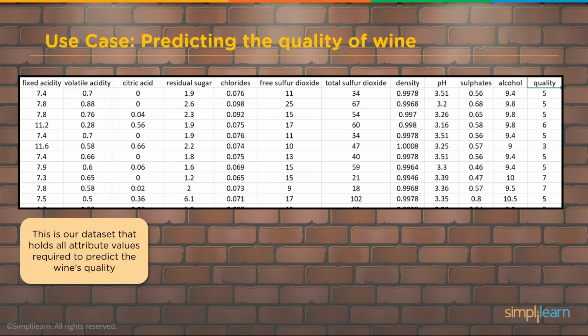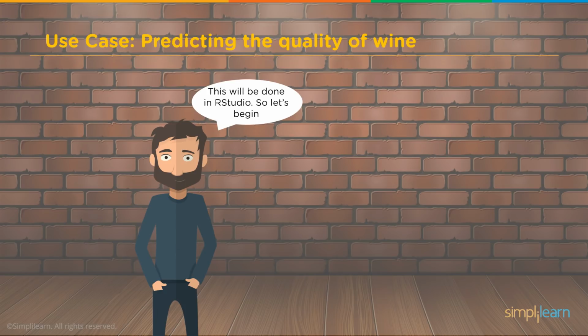So this is the data set that holds all the attribute values required to predict the wine's quality. I'll pull this up in a spreadsheet in just a moment. But you can see here we have fixed acidity, volatile acidity, citric acid, all the way to quality. And quality is like a 4, 5, 6, or 7, I believe. And this will be done in R. So let's go ahead and get started on our coding.